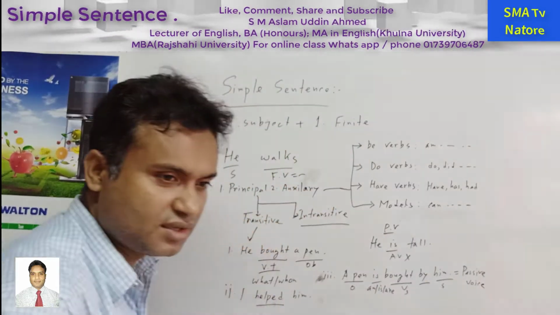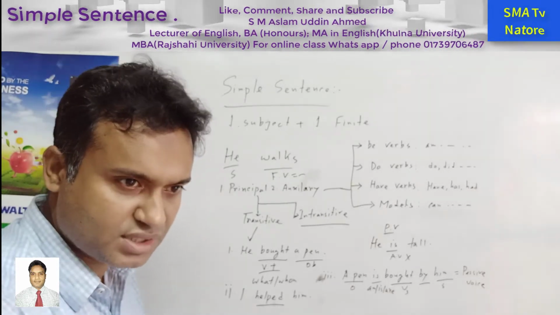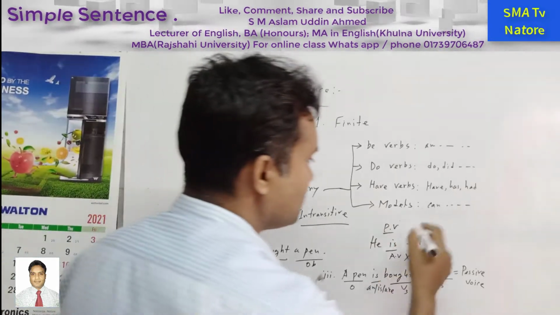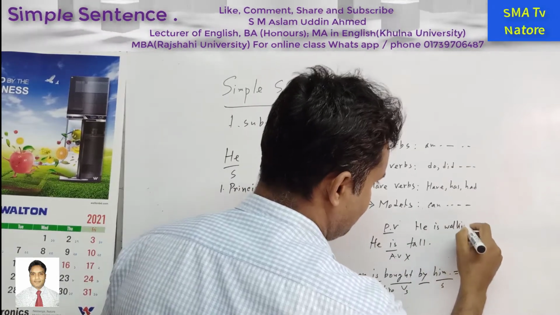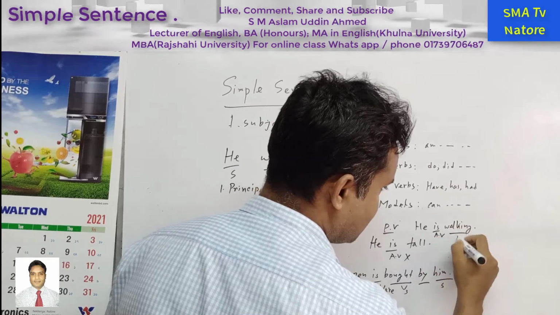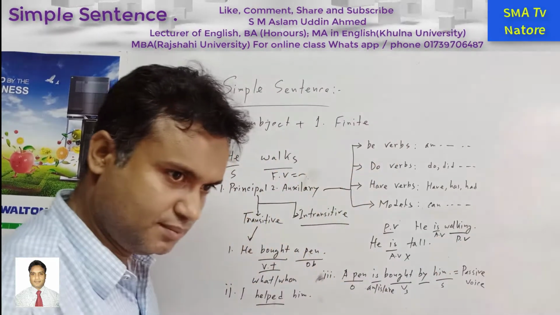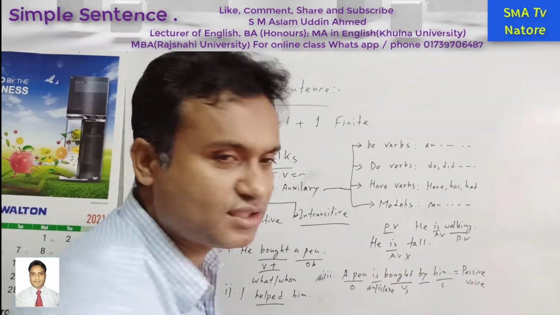But why? Auxiliary verb takes the principal verb's help. Do you understand? For example, he is walking. This is the auxiliary verb and this one is the principal verb. But in the previous sentence, this one is the principal verb because there is no other verb.